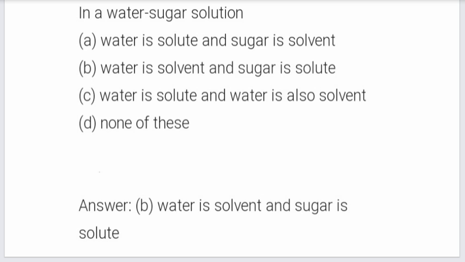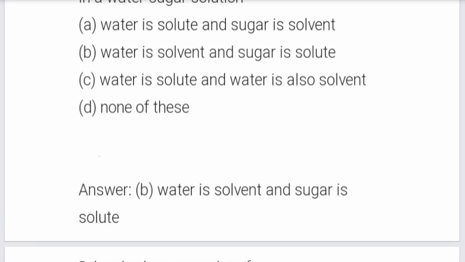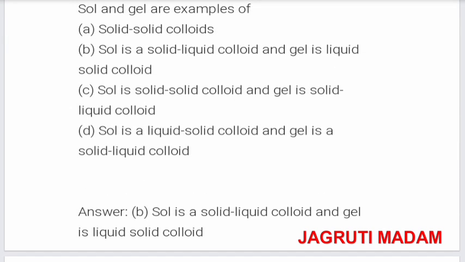Water is solvent and sugar is solute. Water is solute and water is also solvent. None of this. The correct answer is B. Water is solvent and sugar is solute.